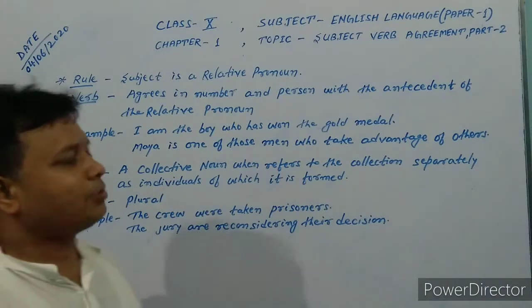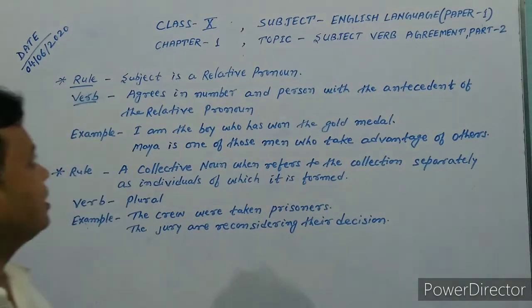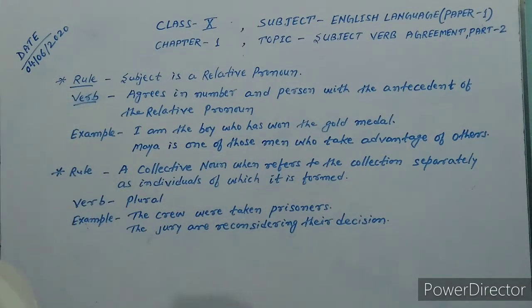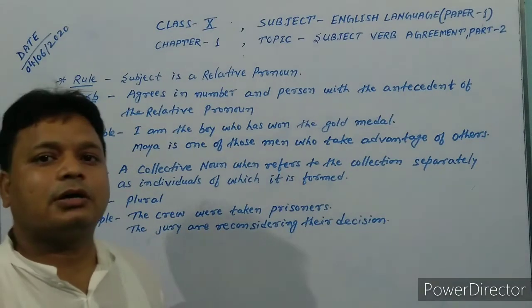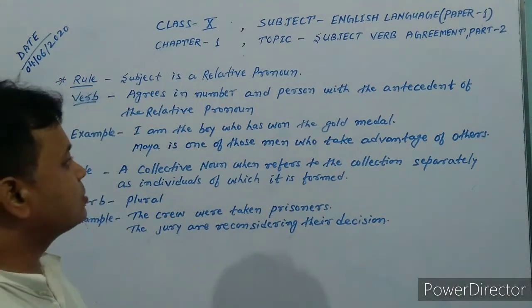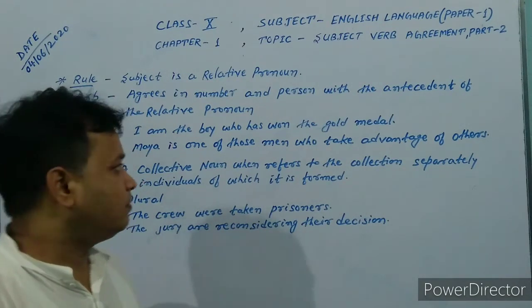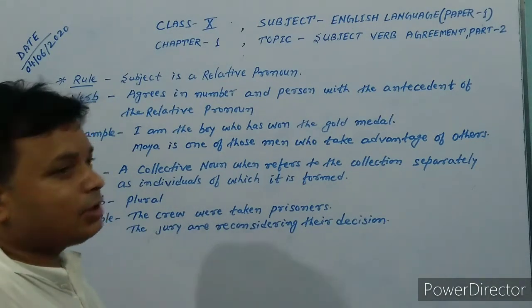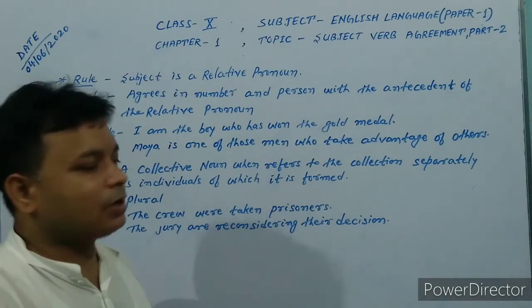First, when the subject is a relative pronoun, the verb agrees in number and person with the antecedent of the relative pronoun. For example, I am the boy who has won the gold medal. The boy is singular, and after boy I have used the relative pronoun who, so I have used a singular verb. Second example, he is one of those men who take advantage of others. Here, before the relative pronoun, men is plural, so in this sentence I have to use a plural verb.